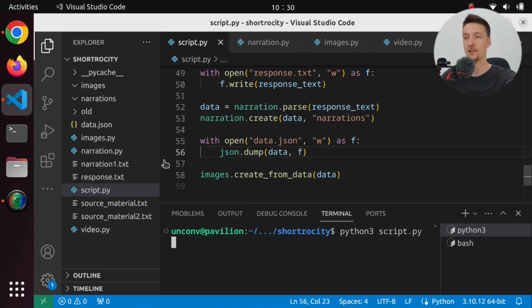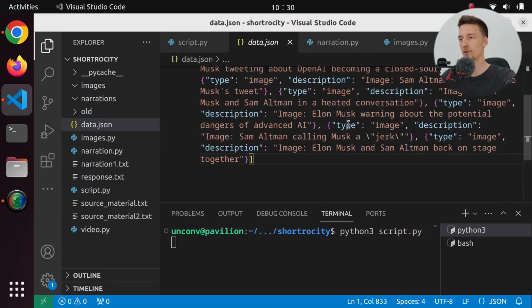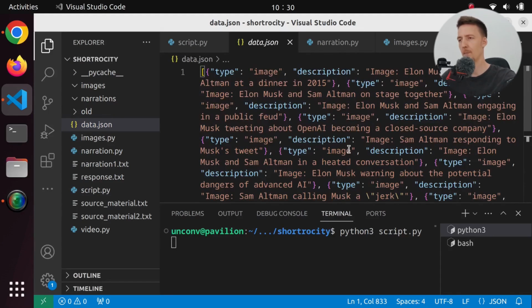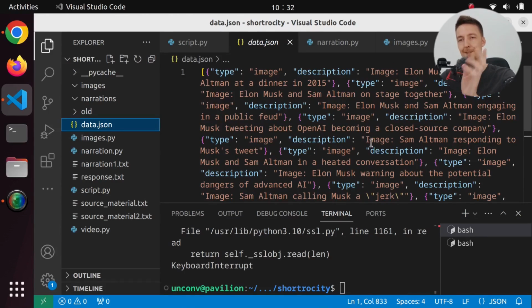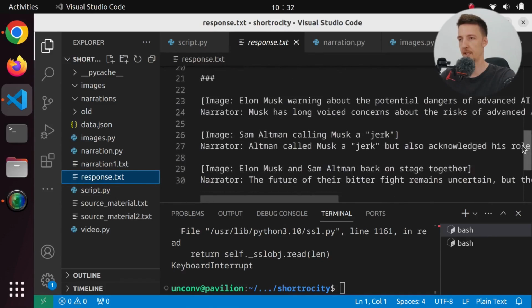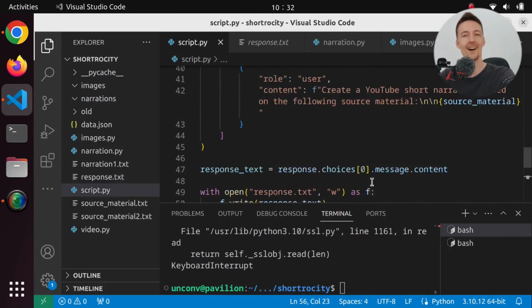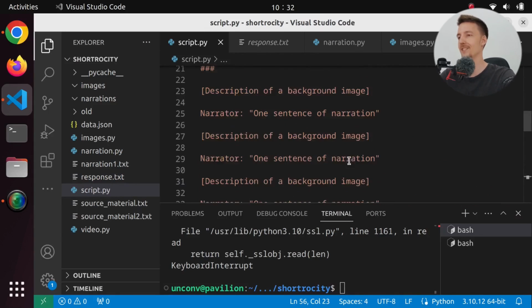First of all, we create this data.json, which should have the full content of the short, but for some reason, it doesn't want to do it right now. So we only have images. The reason probably for this is that we created some sort of output that was not as expected. We are missing the quotes from these sentences. So let's change our script. Why do my intros always fail?